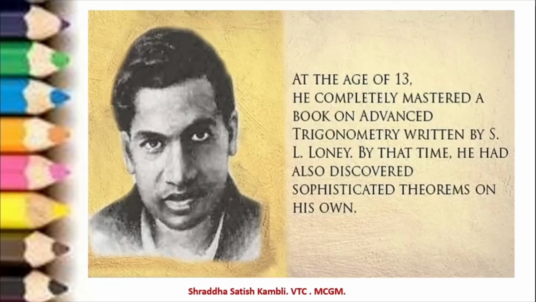By that time, he had also discovered sophisticated theorems on his own. See, now at this age, in the 8th standard, we are trying to learn simple theorems, but he had discovered sophisticated theorems on his own. That means it was not because of something which a teacher had taught him, or something which a textbook had taught him, that he became this kind of master in mathematics. He was blessed by nature. Okay, so that is what we can conclude after we read this, because at 13 nobody can teach you to master an entire book written on trigonometry.